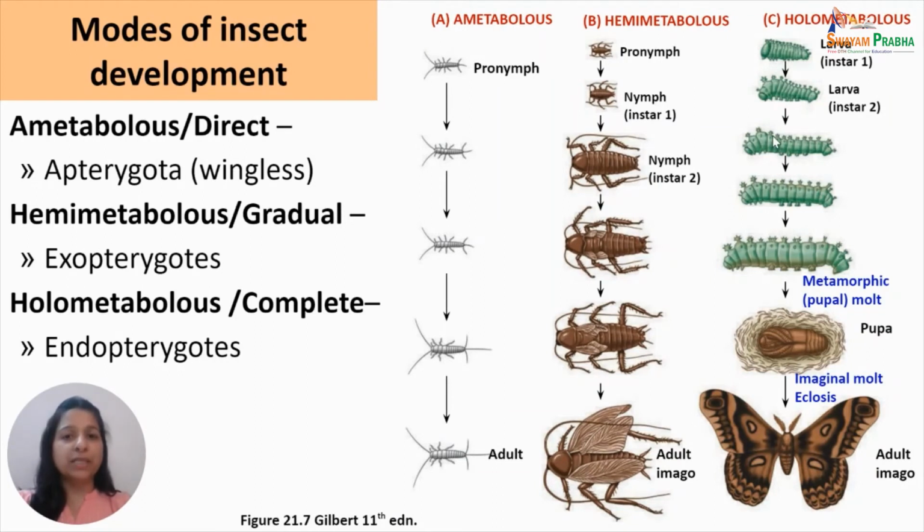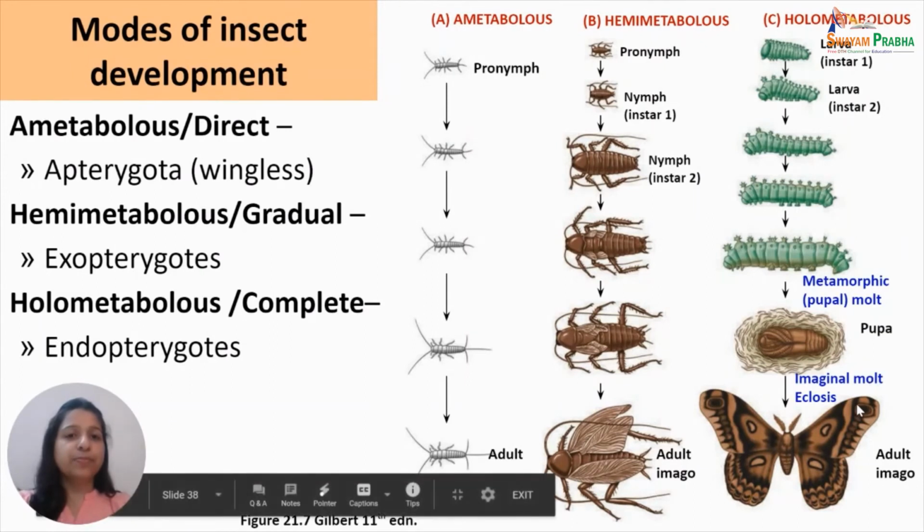The third mode of development is the holometabolous. Holo means complete, so it is known as the complete mode of development. Now, in this type, as you see, there is no pronymphal stage. The metamorphic stages are included, namely the egg, the larva, which can be a caterpillar, grub, or maggot, then a pupa, and finally the adult.